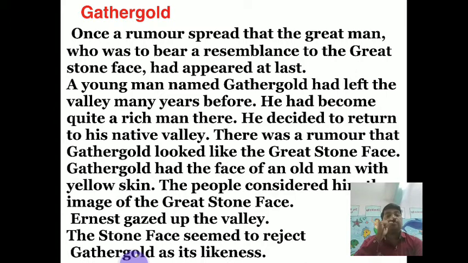So all the people, before Gathergold's arrival, thought that the awaited person was coming now. But it was none other than Gathergold, who left the valley many years ago and had now become very rich. Gathergold had the face of an old man with yellow skin. The people considered him the image of the great stone face. Most of the people thought that he was the man whose face resembled the great stone face.